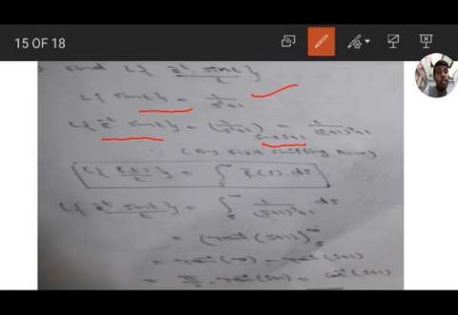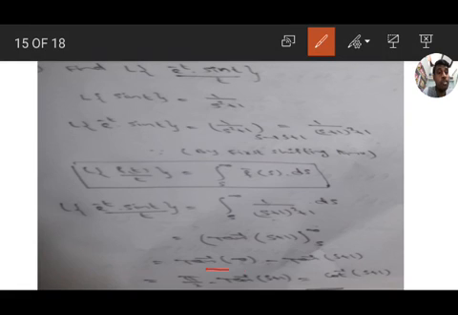Then applying the formula L of f of t by t, that is integration s to infinity f bar s ds. So substituting in this formula, we get integration s to infinity 1 by s plus 1 whole square plus 1 ds, that is tan inverse of s plus 1 from s to infinity. So upper limit minus lower limit, we get tan inverse of infinity minus tan inverse of s plus 1.